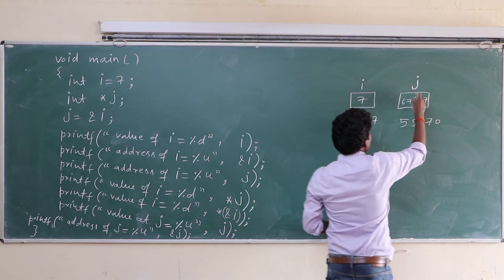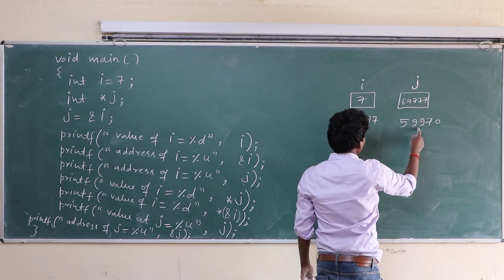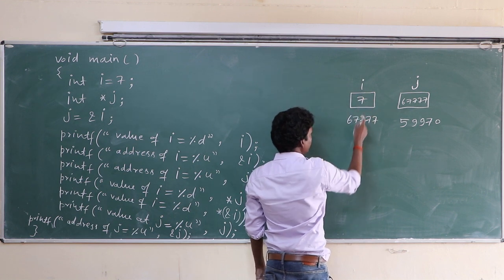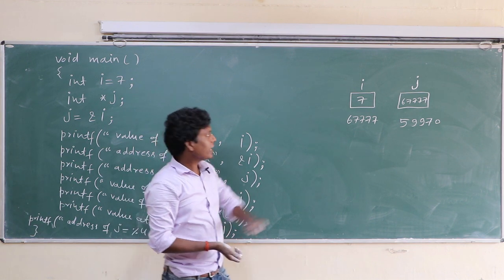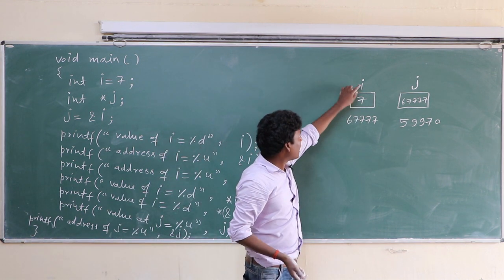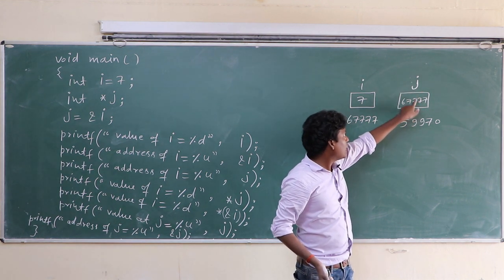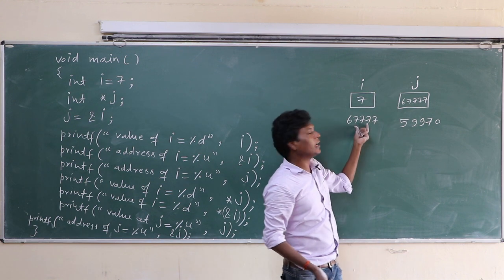Class, listen, j's value is this and j's address is this. I's value is 7 and I's address is this. Once again, I's value is 7 and I's address is this. J's value is this and j's address is this, and j's value is address of I.